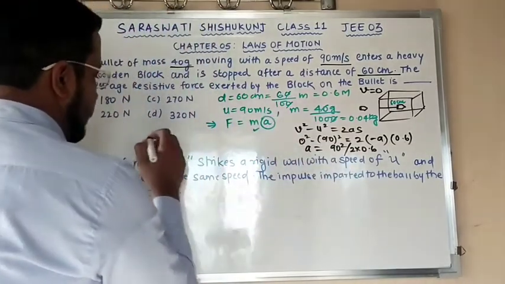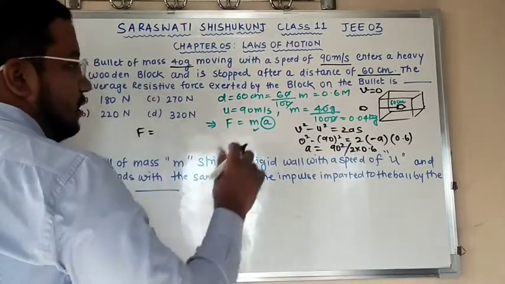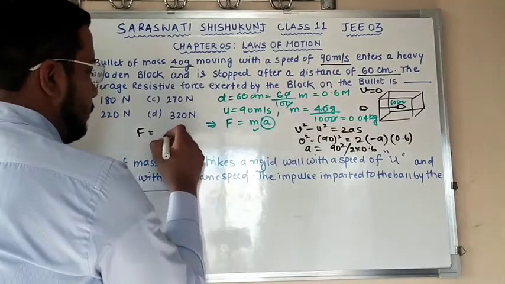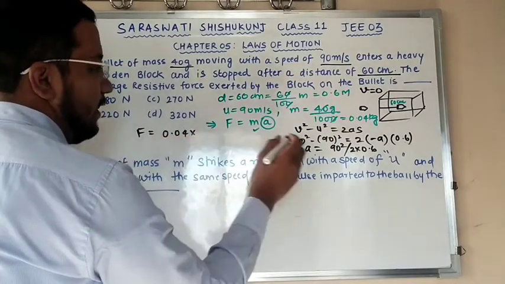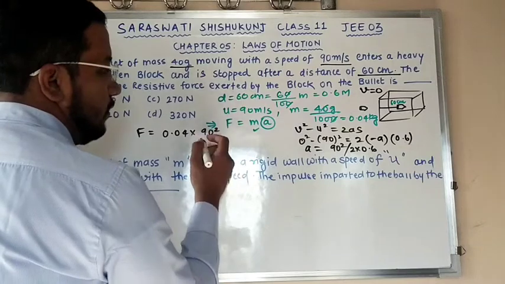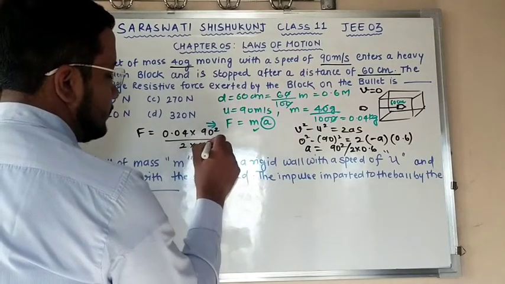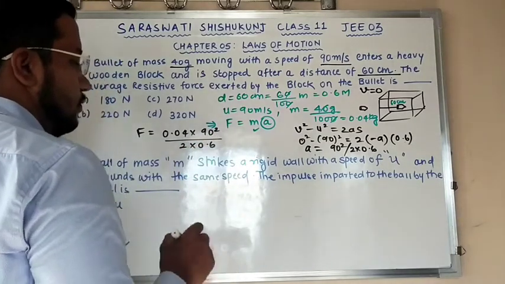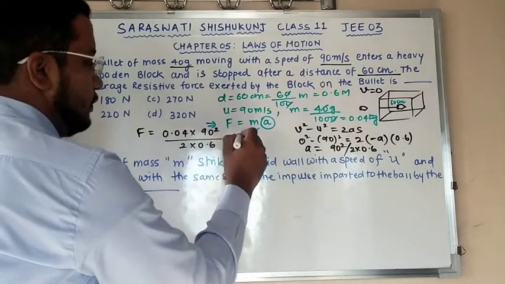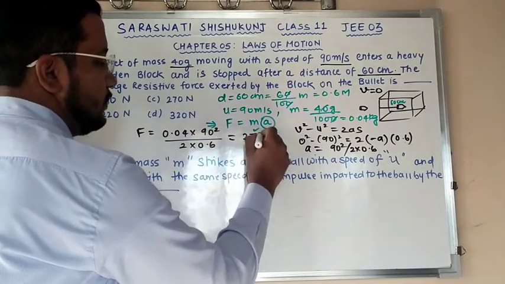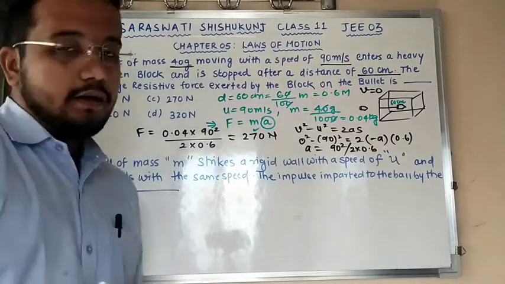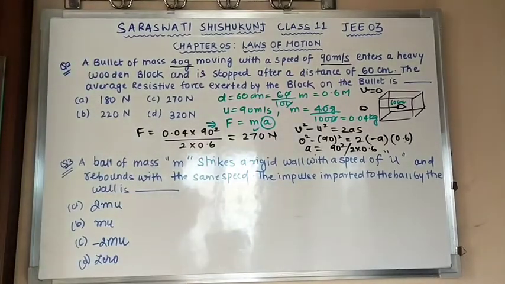Now we can put over here F is equal to, what is our mass? Mass is 0.04, and acceleration is 90 square divided by 2 into 0.6. Clear? So if you solve this, you are going to get your answer as how much? 270 newtons. Clear? You are going to get your answer as 270 newtons.